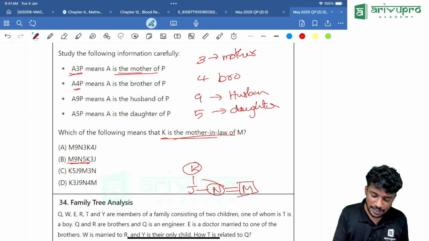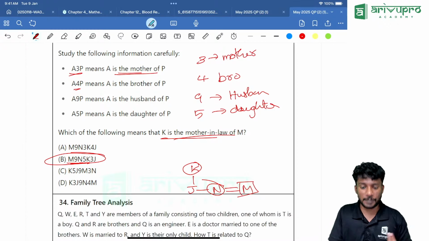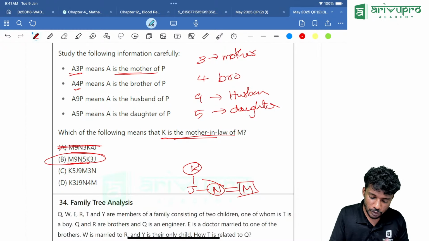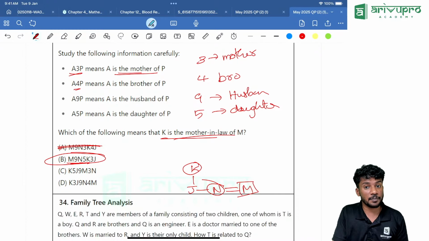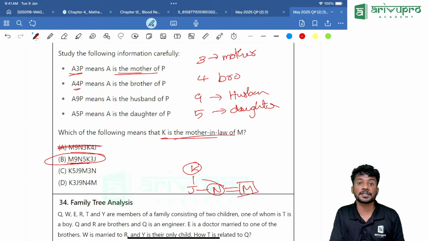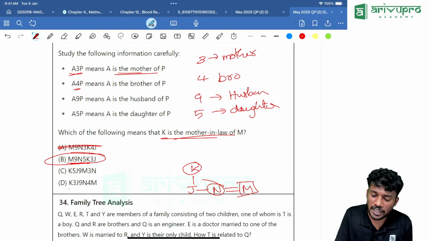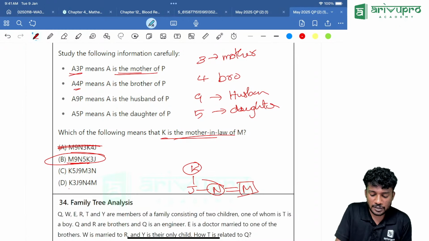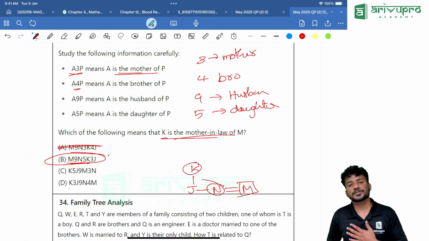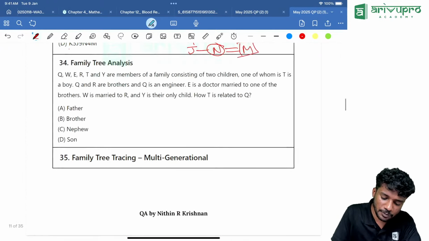Now why did I choose this option instead of other options? If you look into it, K4J. K4J means K is the brother. We know that K's gender should be what? Female. That's not true. A is not true. Now K5J. K5J means K is the daughter. That is a possibility. Daughter means again it is coming in the lower generation. That will also not give you the answer. Then K3J means K is the mother. If this was not possible, we would have tried the last option. Okay, that would have been our next preference.